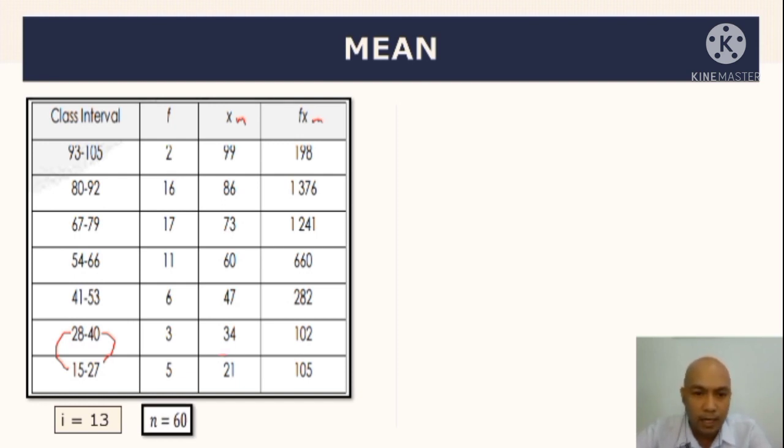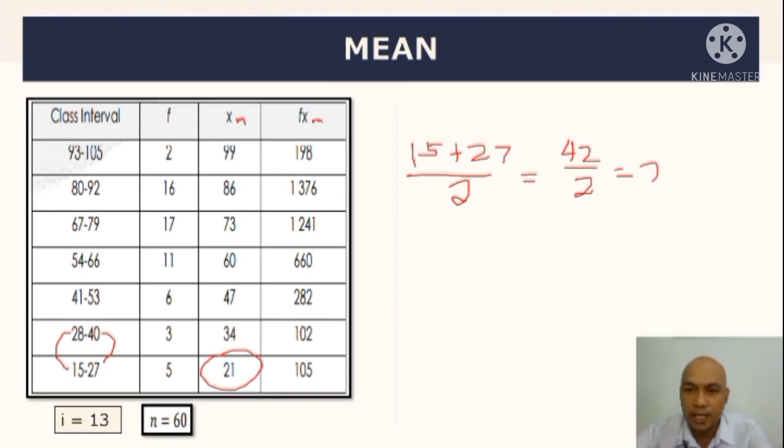So, para makuha natin itong 21 na to, ang gagawin mo doon, you may add 15 plus 27, okay? Divided by 2 kasi midpoint or the class mark. So, the average of the class interval. So, 15 plus 27 is 42. Divided by 2. Then, the value is equal to 21. So, the midpoint or the class mark is equal to 21. Na pwede mo yung gamitan kay 28 to 40 hanggang makarating ka ngayon kay 93 to 105.